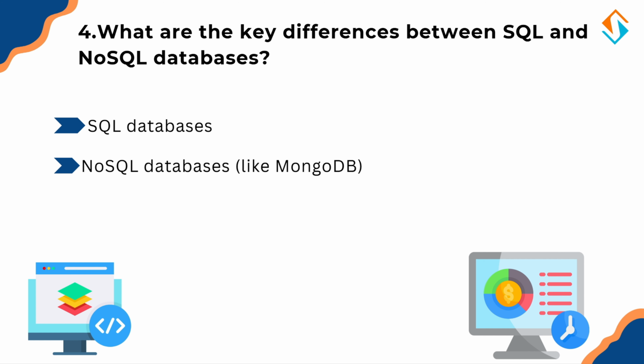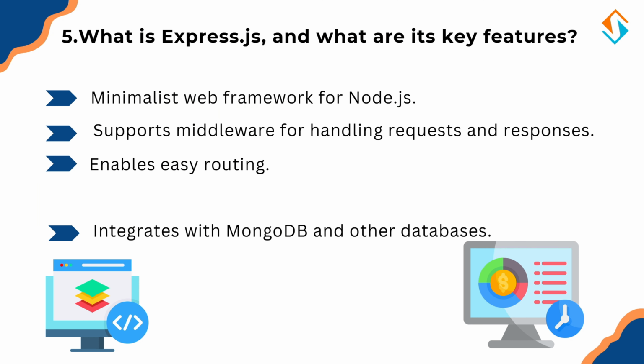Now let's see what they are best for. SQL databases are best for structured data with relationships, while NoSQL databases are best for unstructured or semi-structured data. Okay. Now let's move on to the second technology in MERN, Express.js. So what is Express.js and what are its key features?